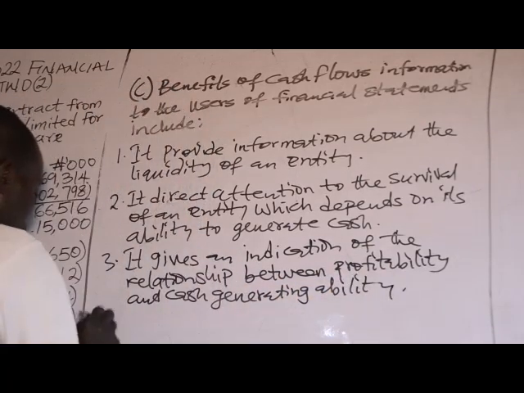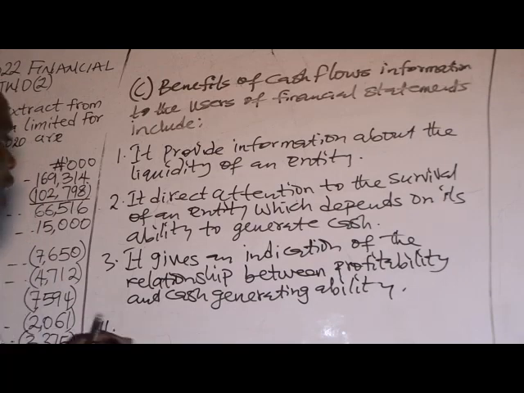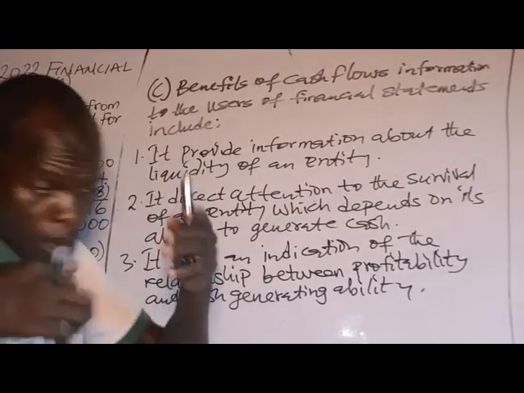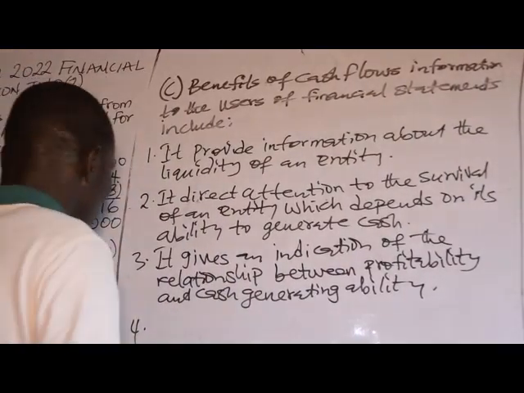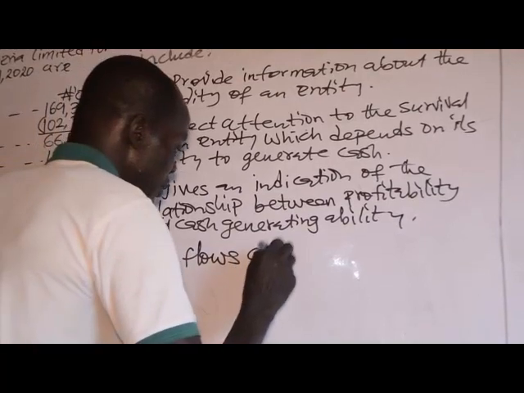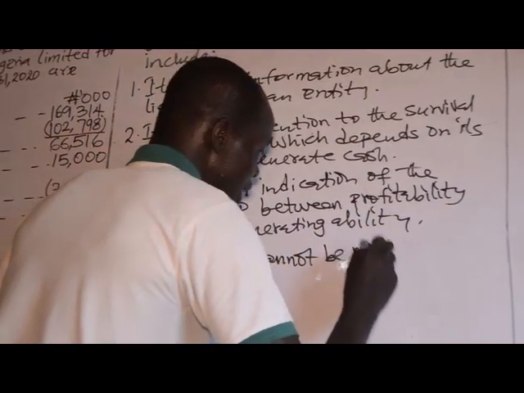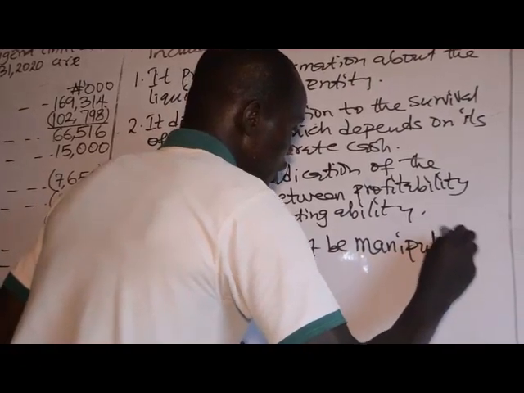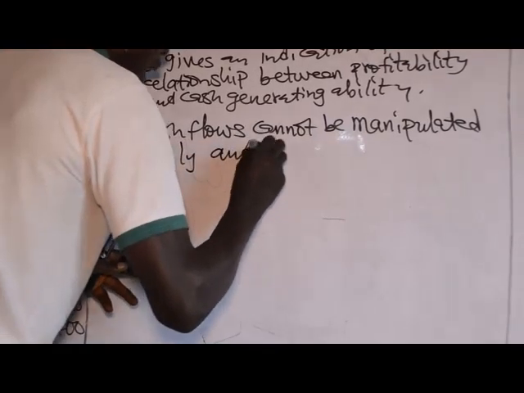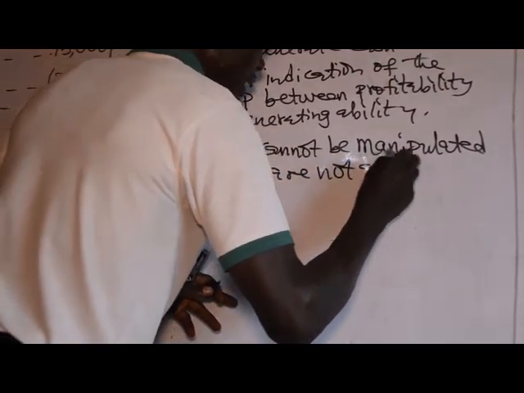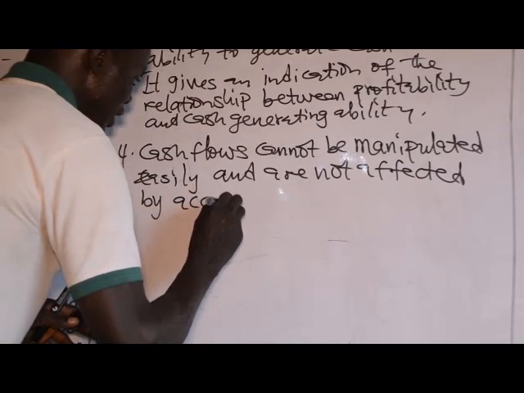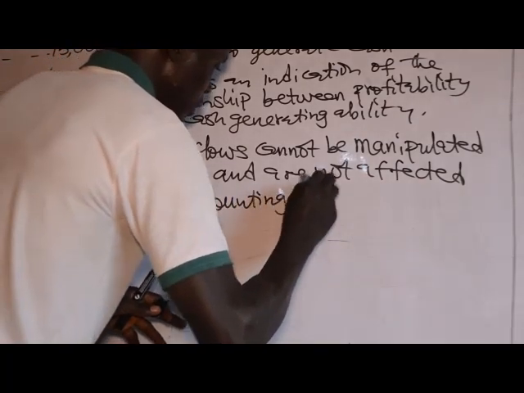Number 4, cash flows cannot be manipulated easily and are not affected by accounting policies.